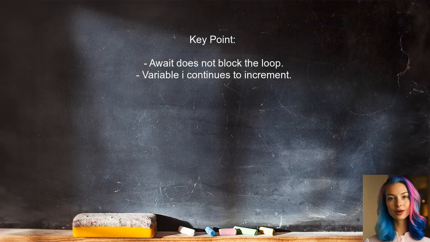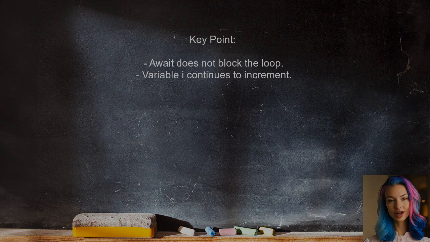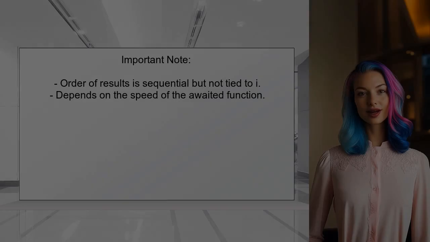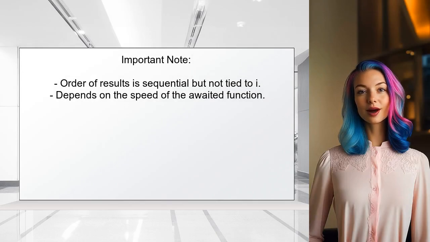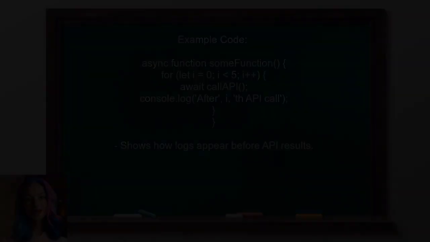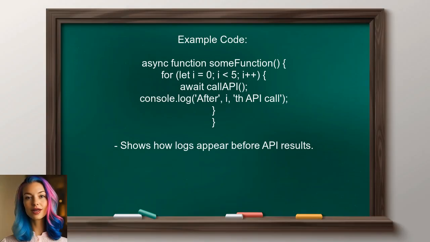This user clarifies that using await inside a loop does not block the loop. The loop continues to increment the variable i while awaiting the asynchronous function. They also explain that the order of the results from doSomethingWithResult is guaranteed to be sequential, but not in relation to i. It depends on how quickly the awaited function completes. The user provides an example to illustrate this.